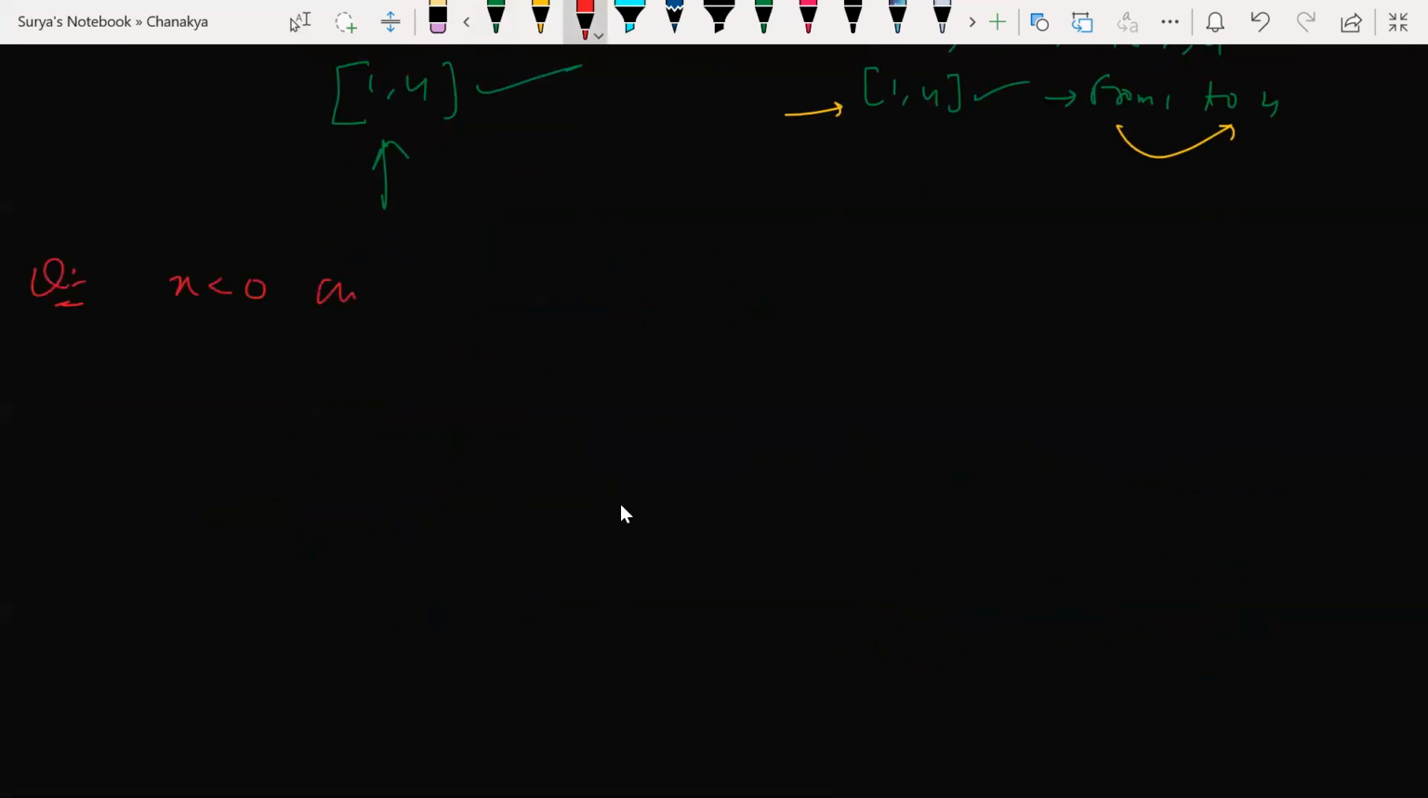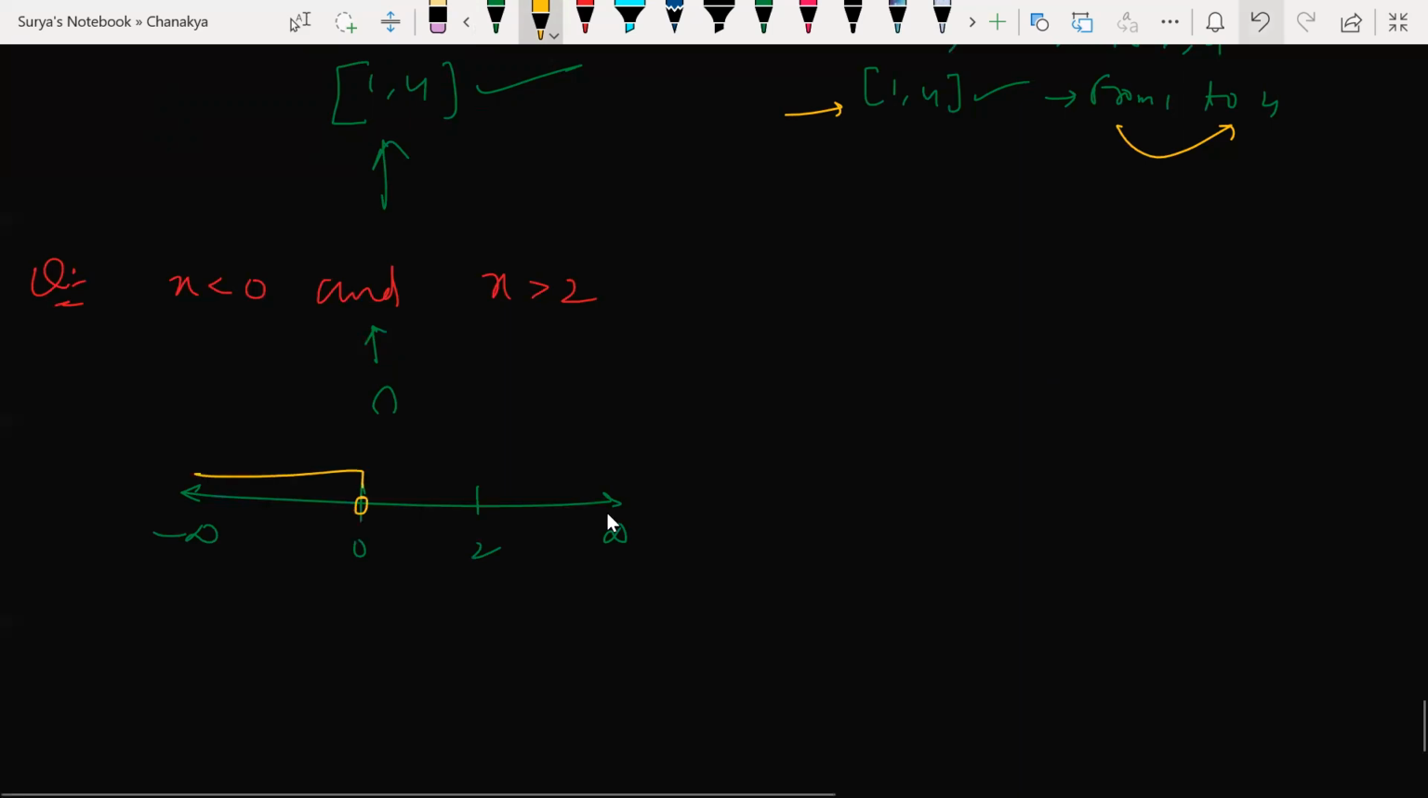X less than 0 and x greater than 2. I'm using "and". And symbol is what? Intersection, isn't it? Or means union. X less than 0. Look at this: minus infinity to plus infinity. X less than 0, here 0, here 2. Less than 0, so we can make a notch here. 0 is not included.